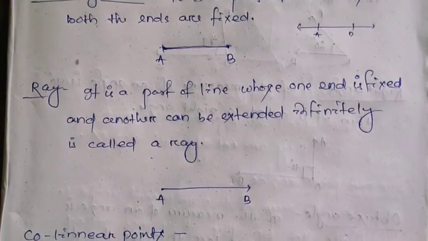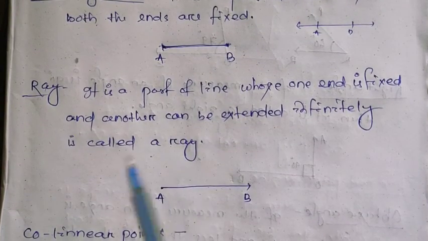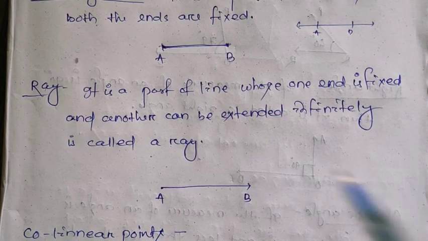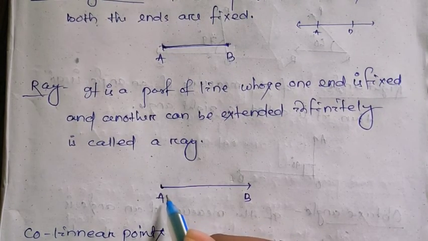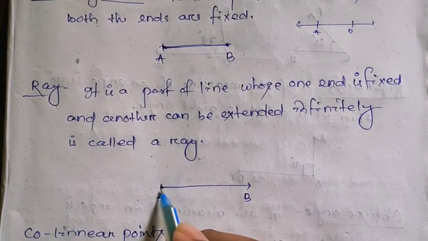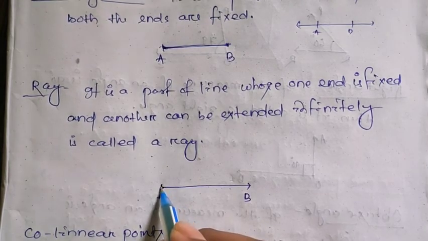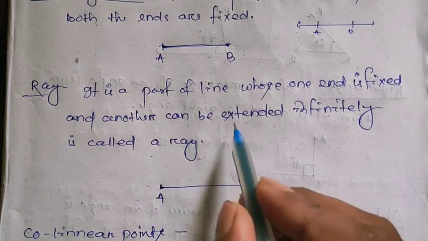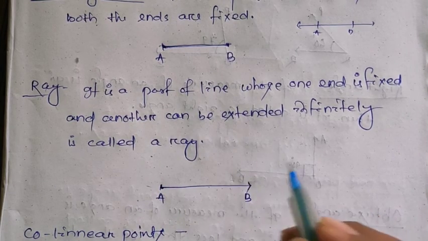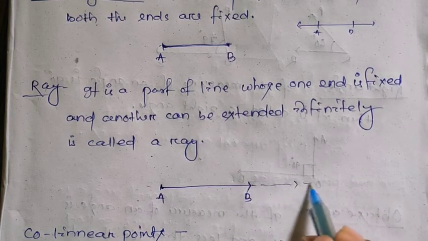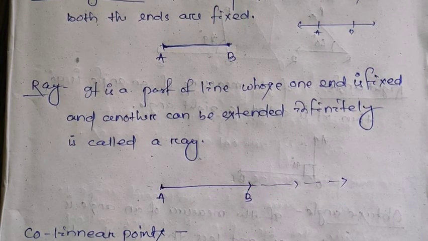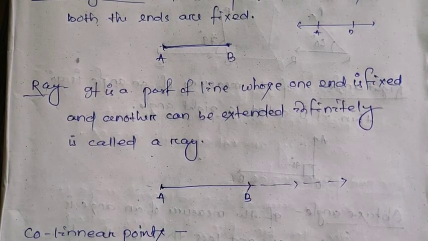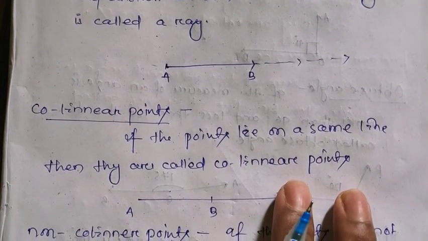Then what is a ray? A ray is also a part of a line. A ray is a part of a line whose one end is fixed. Here one end is fixed. That means we cannot extend this ray beyond A. Understand? And the other end is free. That means I can extend it up to infinity, but this point is fixed. Understand what is a ray?